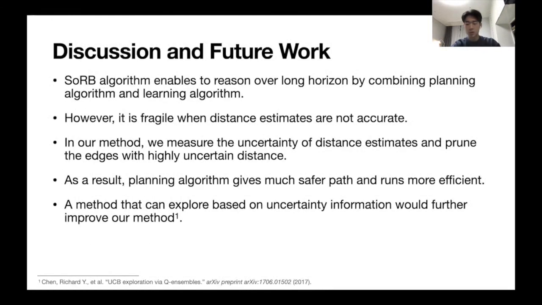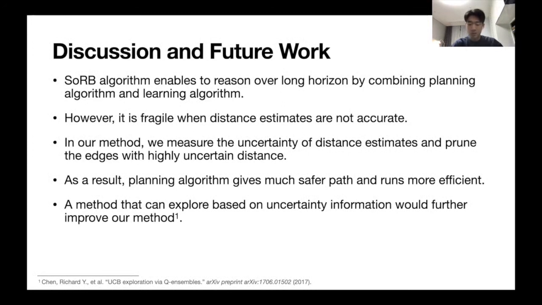In conclusion, the SORB algorithm enables reasoning over a long horizon by combining a planning algorithm and a learning algorithm. However, this algorithm is quite fragile when distance estimates from value functions are not accurate. So in our method, we measure the uncertainty of distance estimates and prune the edges with highly uncertain distances. As a result, the planning algorithm gives a much safer path and runs more efficiently.